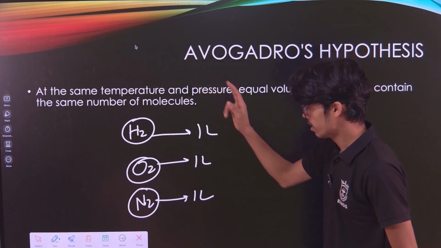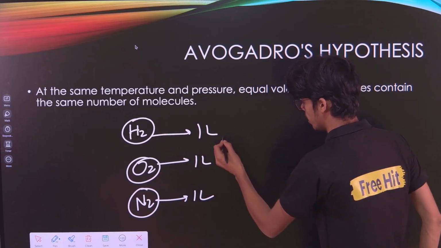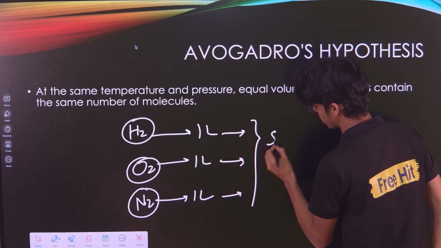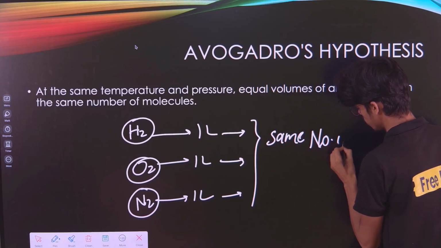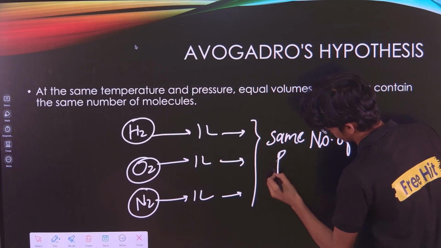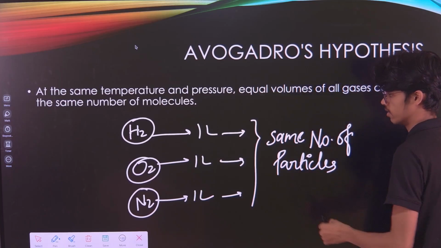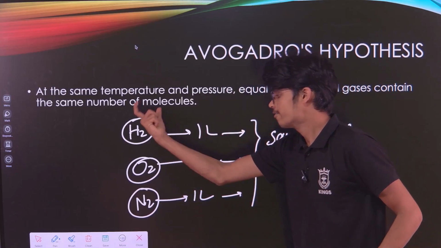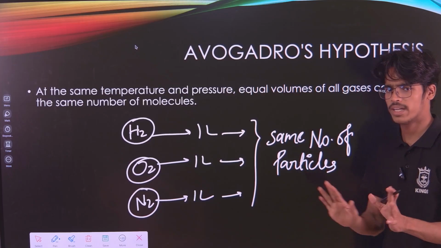If you take equal volumes of different gases, they contain the same number of particles. So equal volumes of different gases contain the same number of particles. I hope it is easy, right?